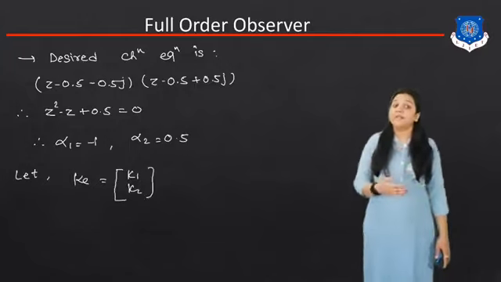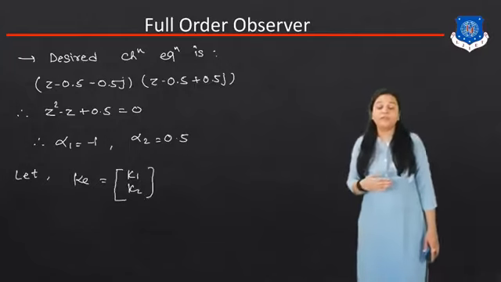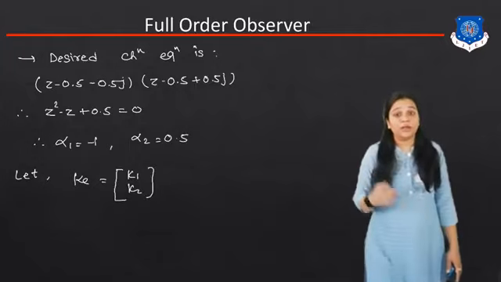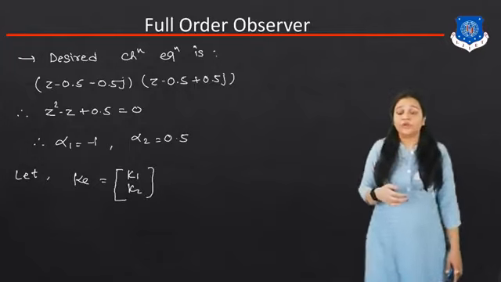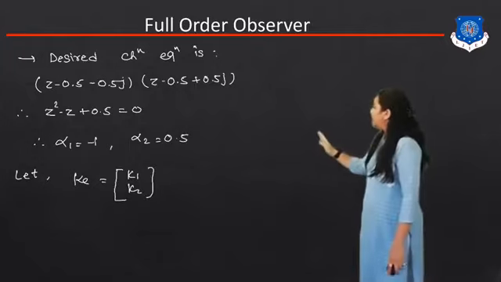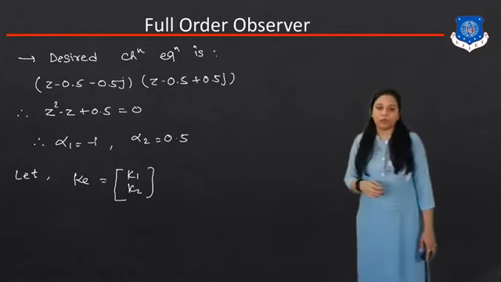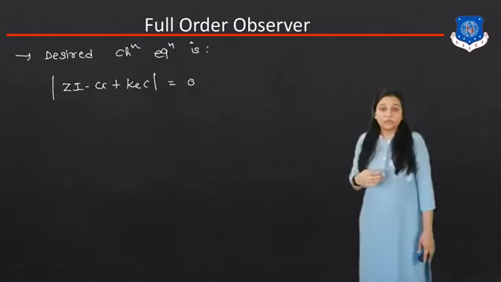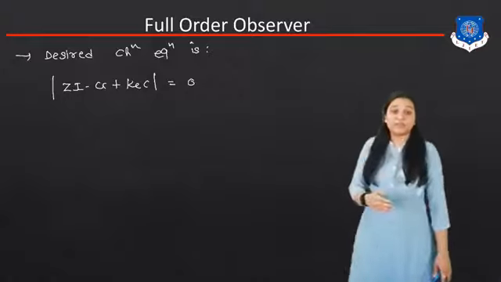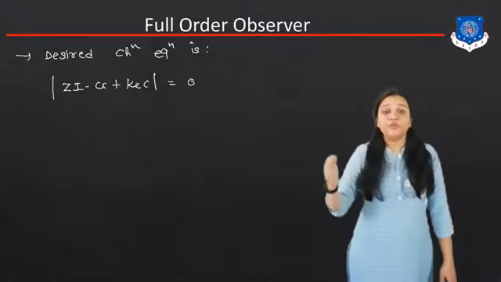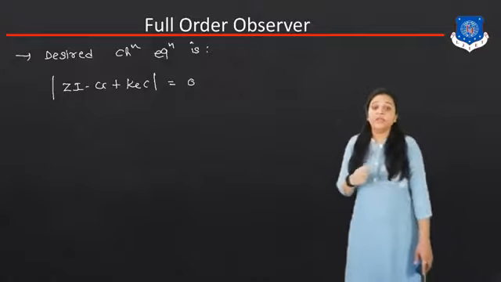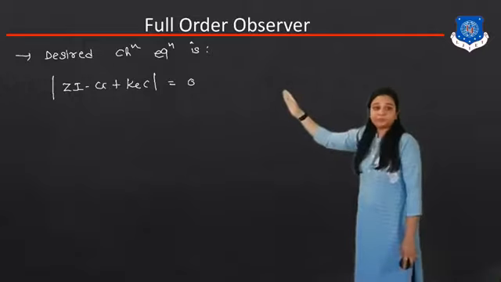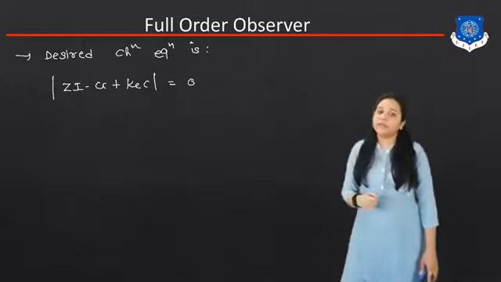Now our target is to find the value of gain K. So here we can get two values, Ke as K1 and K2. For that we can use the desired characteristic equation that was proved earlier using the full order observer. It is the determinant of ZI minus G plus KeC is equal to 0.